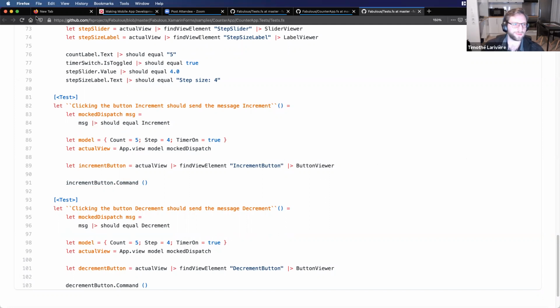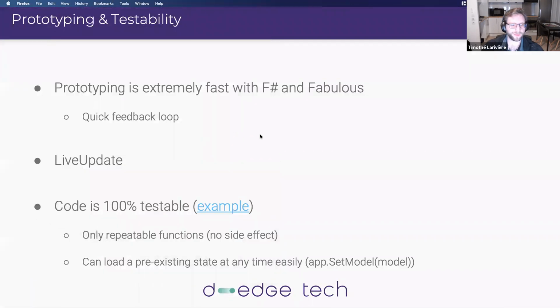And if I'm returning to the slides, you can also load at any time the model, the state of your application. Like, for example, on mobile development, when your users switch from your app to another app, so maybe it's using your app and then it's switching to Twitter, the phone can kill your application to keep battery and to keep memory.